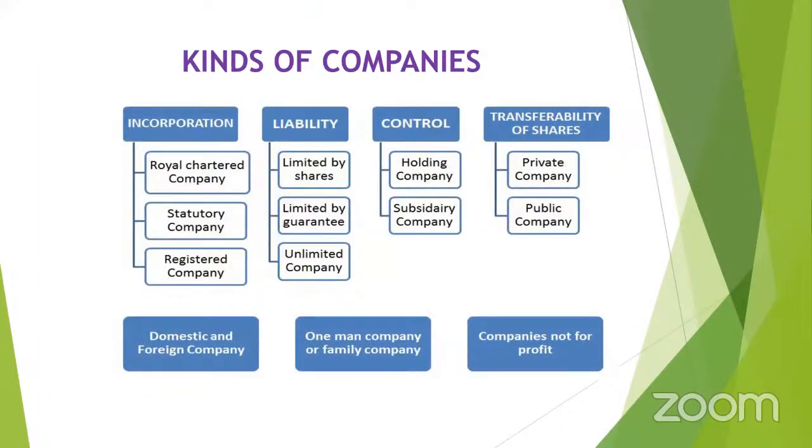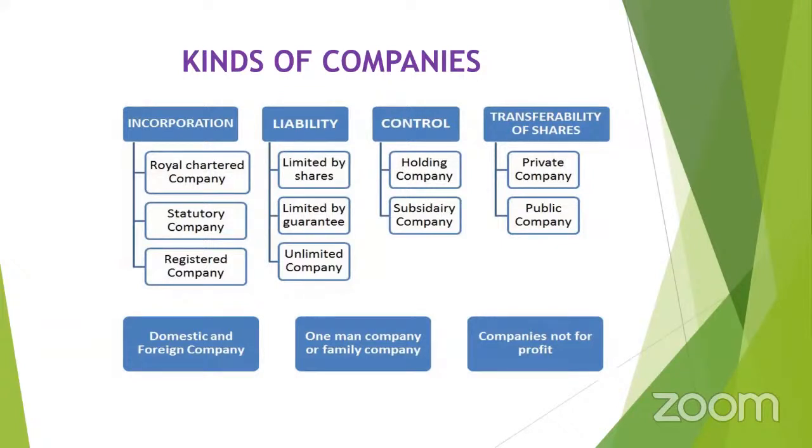But here, just now I told you, you could find the different types. When I told you the meaning of the word company, I told you that there are different types of companies. Whatever the company that you take, that has to be formed as per the law. So what are the different types of companies? Or what are the different kinds of companies? So we can divide the kinds of companies under different categories: as per their formation, that is as per their incorporation, as per their liability. Liability means responsibility. How they are controlling their business, as per their transferability of shares. Whether they are ready to transfer their shares to the other members or not.